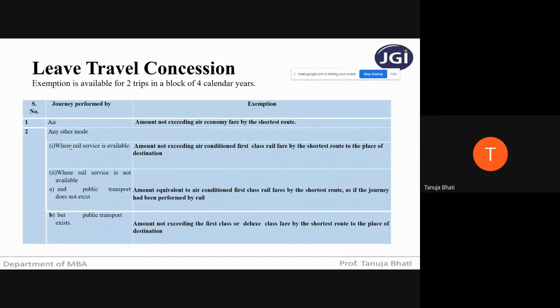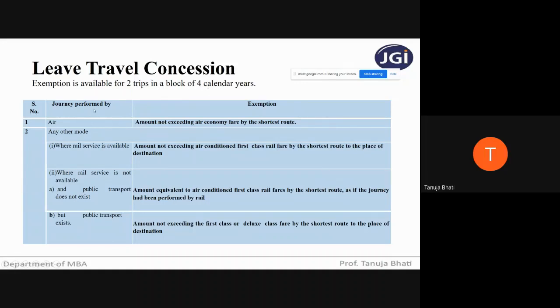This is just a provision which does not have any calculation at all. So I'll just quickly read through this, see if you have any difficulty. Again, I'm telling, not important from the exam point of view. Leave travel concession exemption is available for 2 trips in a block of 4 calendar years. So in 4 calendar years, exemption will be given for any 2 trips.